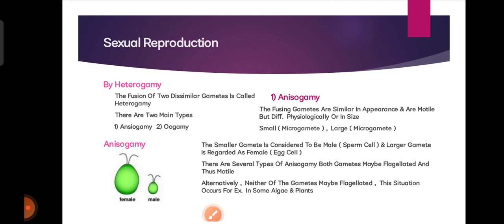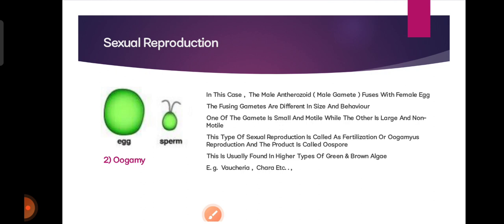There are several types of anisogamy. Both gametes may be flagellated and thus motile. Alternately, neither gamete may be flagellated. This situation occurs, for example, in some algae and plants. The second type of heterogamy is oogamy. In this case, the male, that is the antherozoid, fuses with a female gamete. The fusing gametes are different in size and behavior. One gamete is small and motile, while the other is large and non-motile.